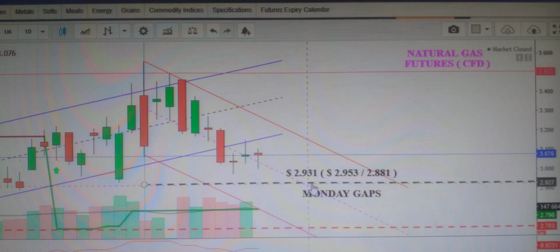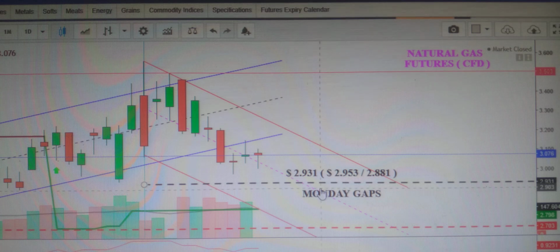I provided here, in a big way, the observation of 2.93, and the opening matters. I expect that on Monday below $3 the probability is more than any green. The supports are 2.953, otherwise 2.881. The observation of 2.931 is on a closing basis. So these are the three keen levels of observation.